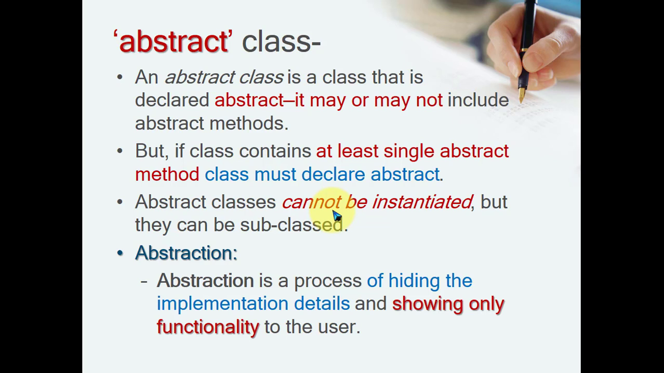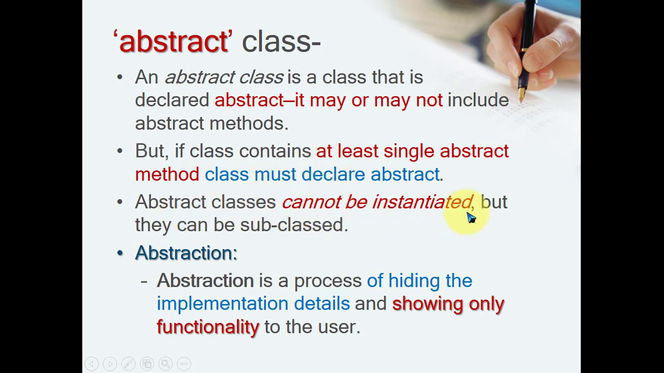But if your class is declared as abstract, and within the class there is not a single abstract method, then there is no problem. The compiler will work and will not show any type of error. But if the class contains at least a single abstract method, the class must be declared abstract. So we have to remember this rule. Vice versa is not possible.